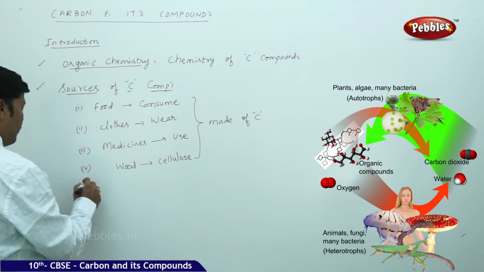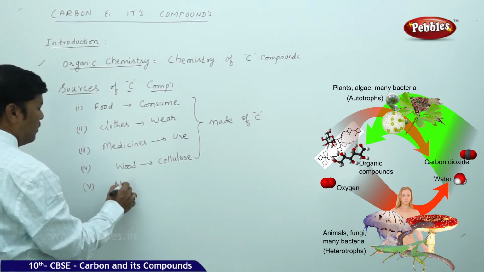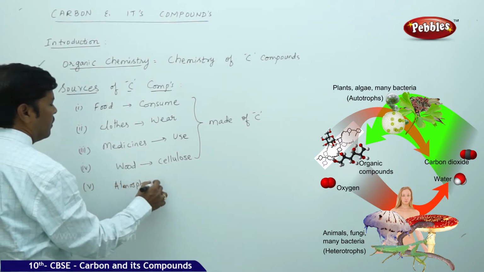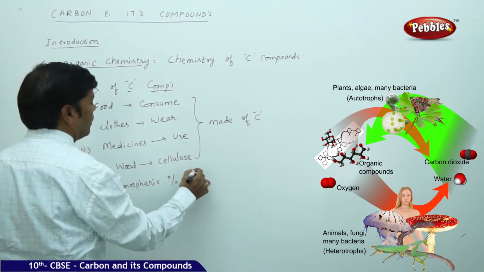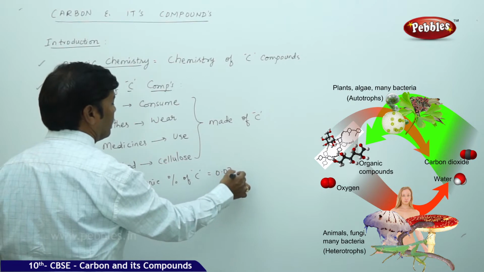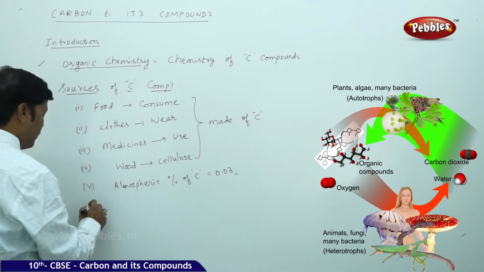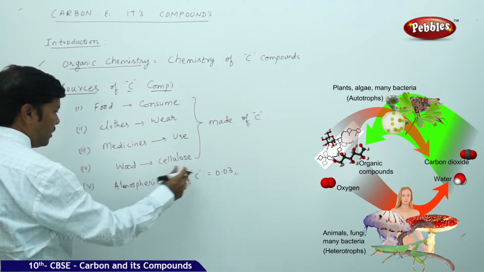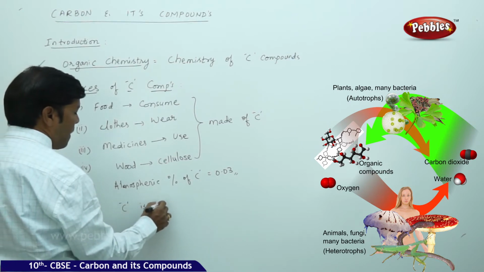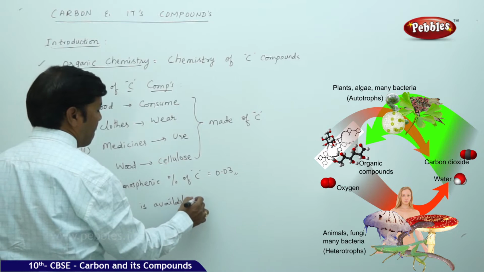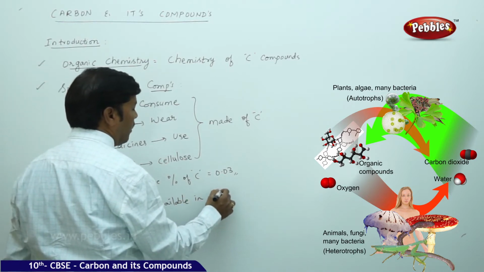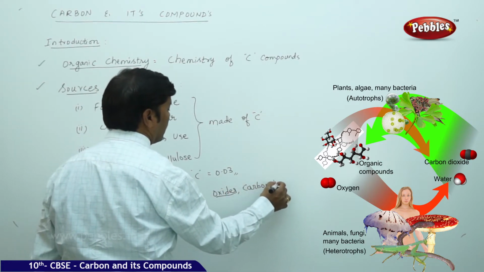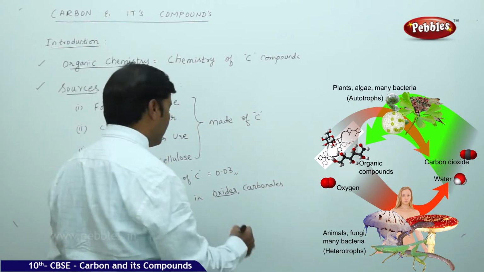And you also know that the atmospheric percentage of carbon is approximately 0.03. So here carbon is everywhere. Carbon is available indirectly, it is also available in oxides, carbonates, then chlorides.